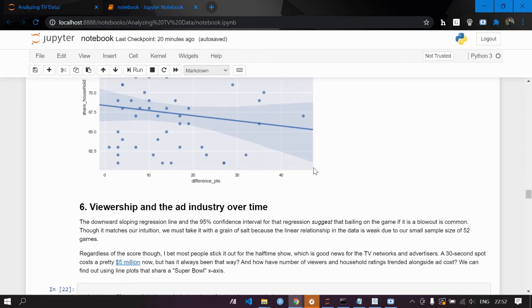There are a massive number of games, but one can't bring all that data set and put it into just a laptop. You need big servers, you need big infrastructure for that. So what we did was take a small sample size of 52 games, and then we did the linear relationship on that data.